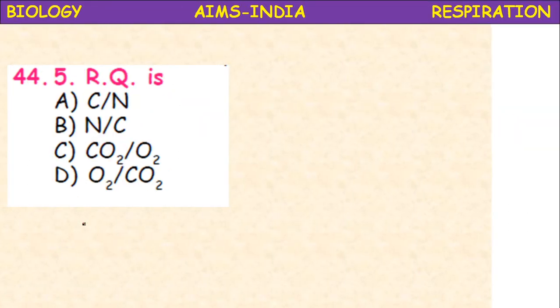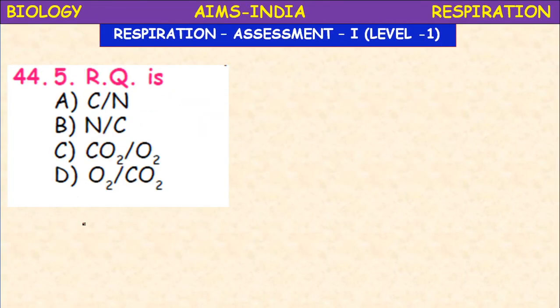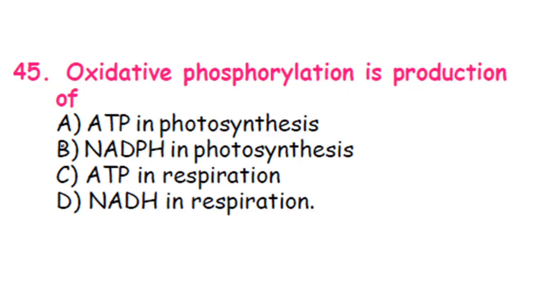Next, RQ. RQ means respiratory quotient. Respiratory quotient is dash: carbon by nitrogen, nitrogen by carbon, carbon dioxide by oxygen, or oxygen by carbon dioxide. It is the amount of carbon dioxide produced and amount of oxygen utilized, the ratio. It is called respiratory quotient.